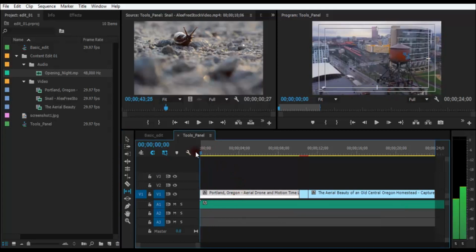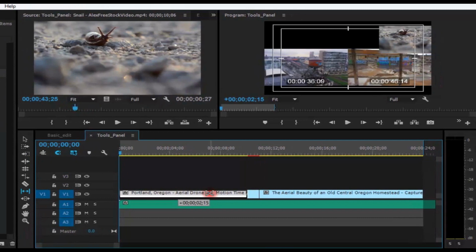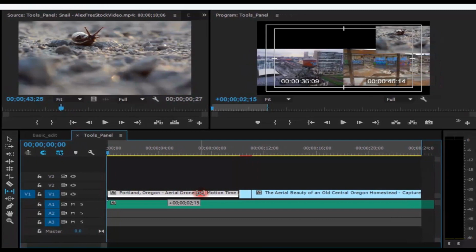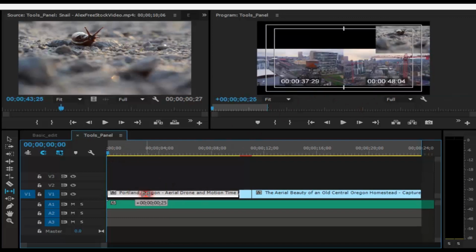So we would see what happens if I drag this to my right. If I'm dragging this, if you see the first frame on the top right corner of the program monitor, the timing is unaffected there. If you see the frames below on the left and the right, the in and the out points are getting affected.